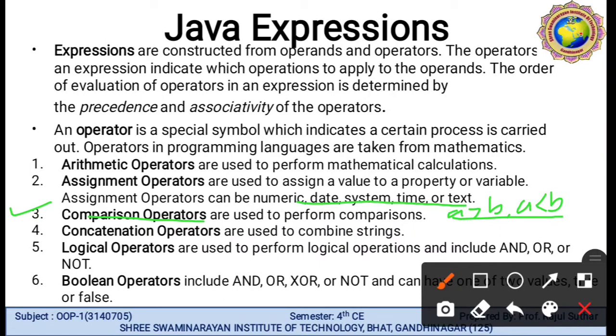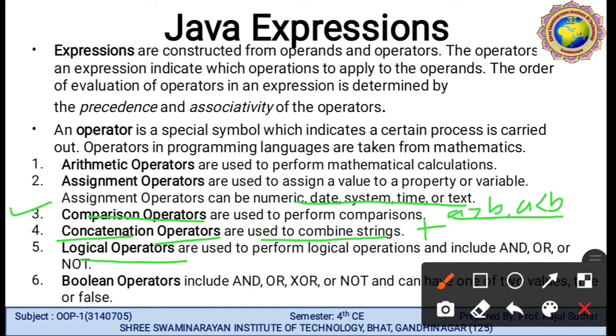The fourth one is the concatenation operator. It is totally different from the C operators. The concatenation operator uses the plus sign, which is used to concatenate two things.